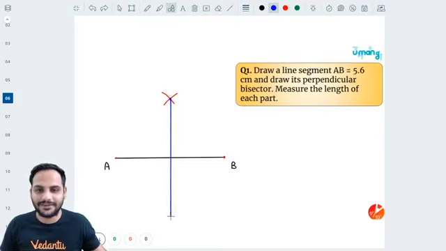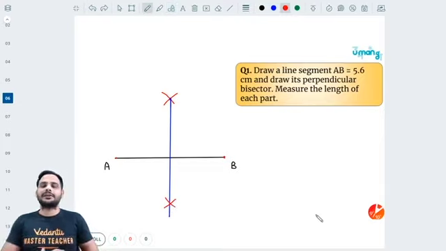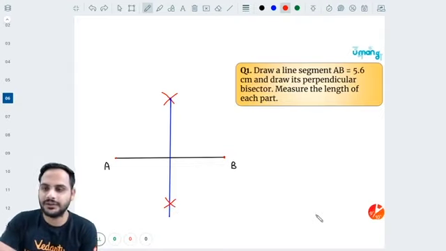So you will have to do it like this, right? I don't have a compass, so I can't help you in this regard. So this is how it will look. This is how the perpendicular bisector will look.